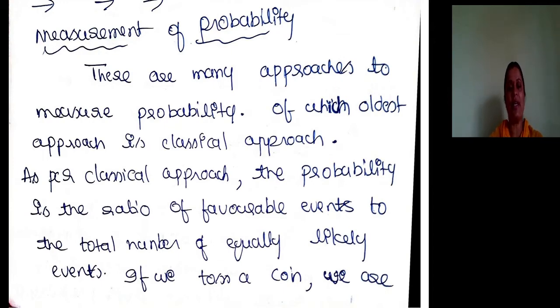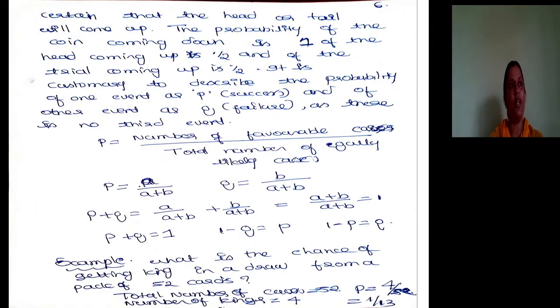Assume that you are tossing a coin. We know that either we will get head or we will get tail. The probability of the coin coming down is 1, yes or no? Because we are tossing only one coin. Of that, head coming up is 1 by 2, because there are two likely events. What are they? Either we will get head or we will get tail.